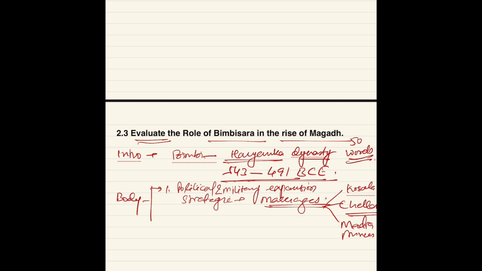Then furthermore, in this point, you can write about territorial conquest. He pursued an aggressive policy of expansion, and here you can give the example of the kingdom of Anga. He annexed Anga. Then the second point you can write is administrative reform and governance.